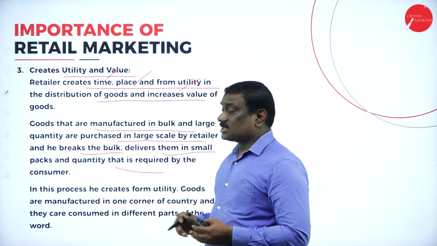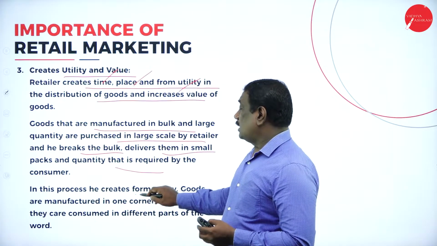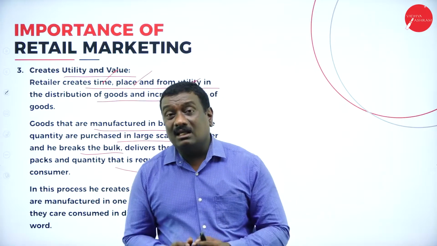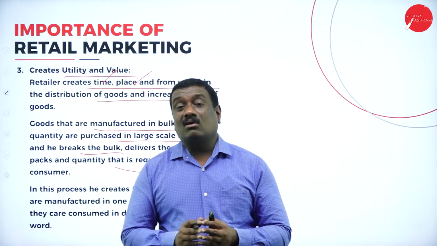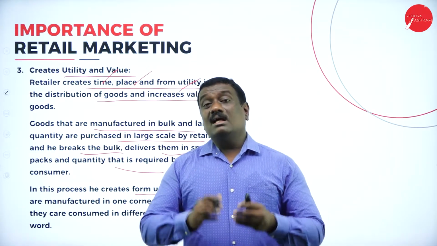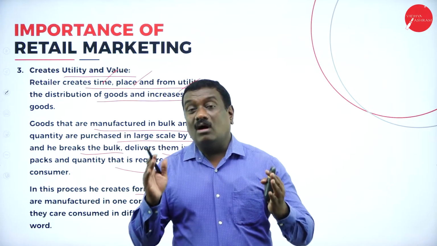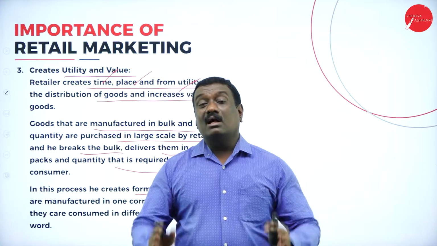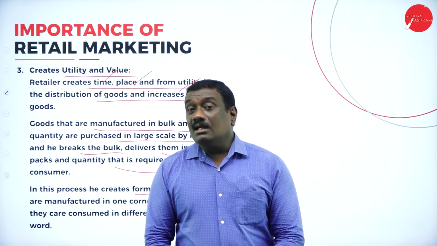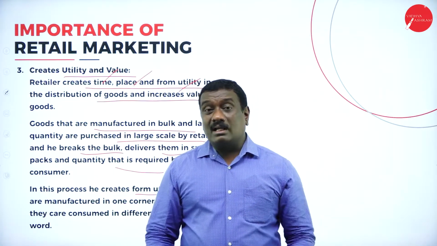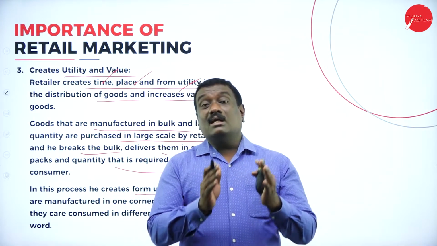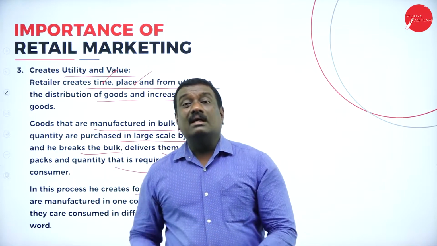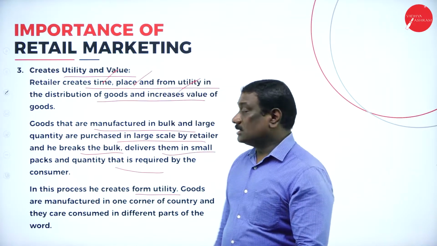In this process, he creates form utility. When he breaks the bulk and packs them into small packs according to the requirement of consumers, he creates form utility. Form means that according to the requirement of the consumer, he sells the products. He does not sell in a larger quantity, but according to requirements he breaks the bulk so that it suits the needs and wants of the consumers.